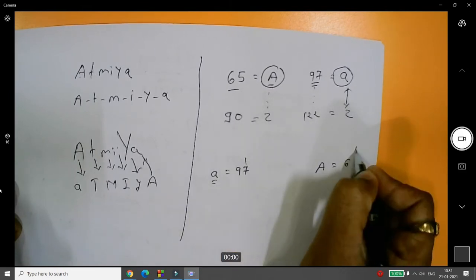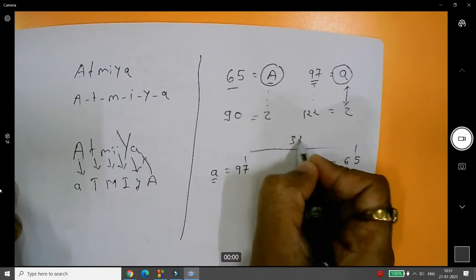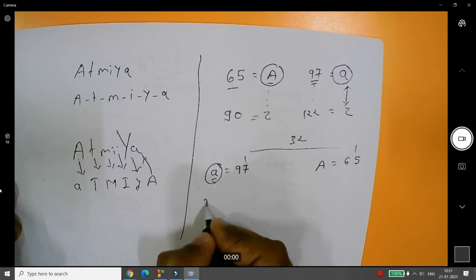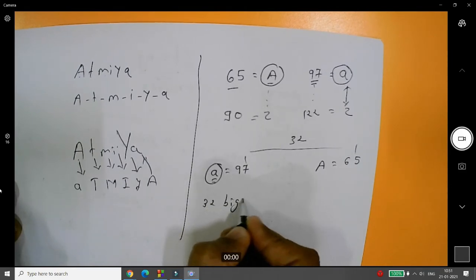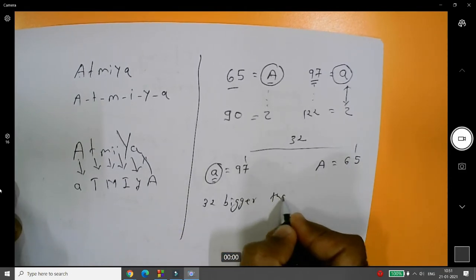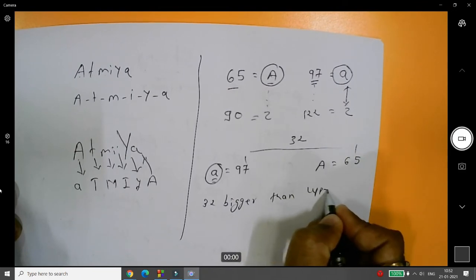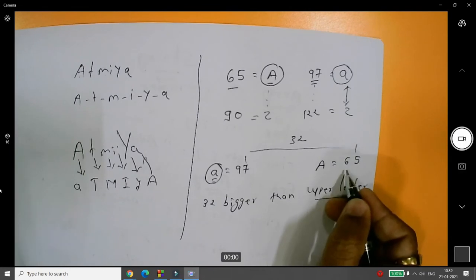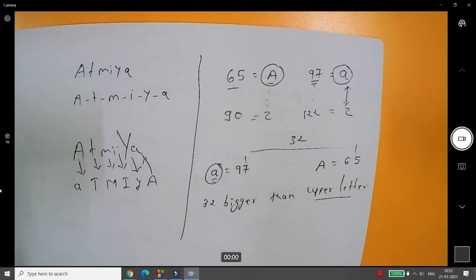So the difference over here is 32. So you can say that the small letter is 32 bigger than the upper letter, right? And the upper letter is 32 smaller than the small letter, right?